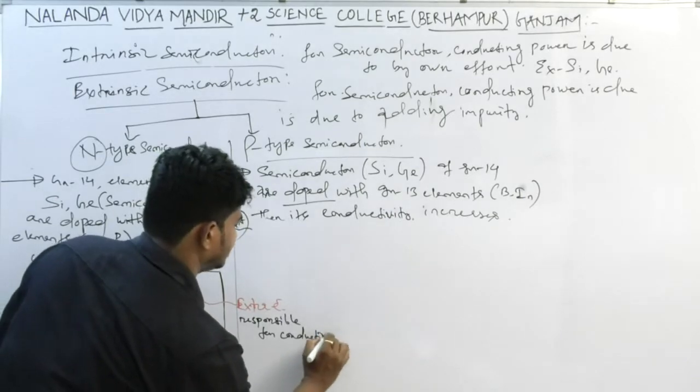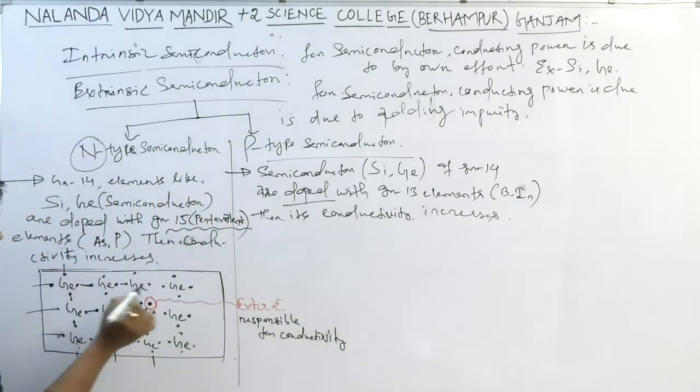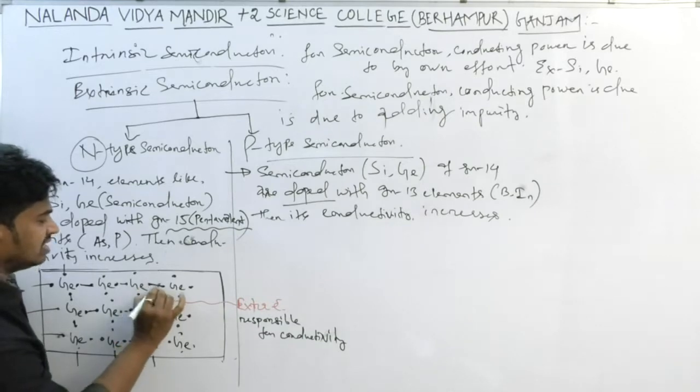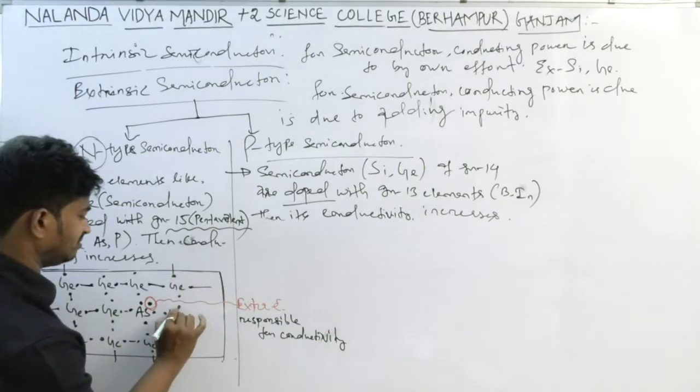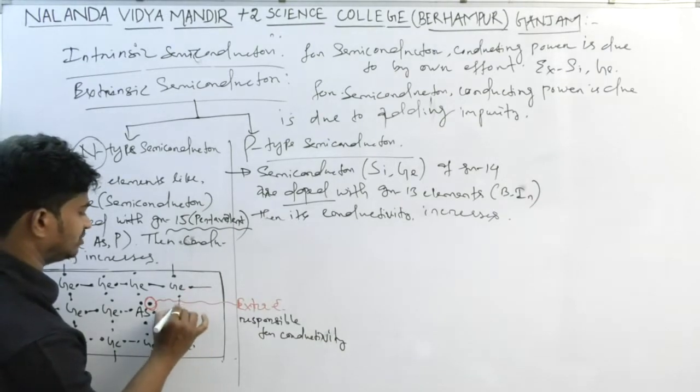Each germanium has a covalent bond to each other.